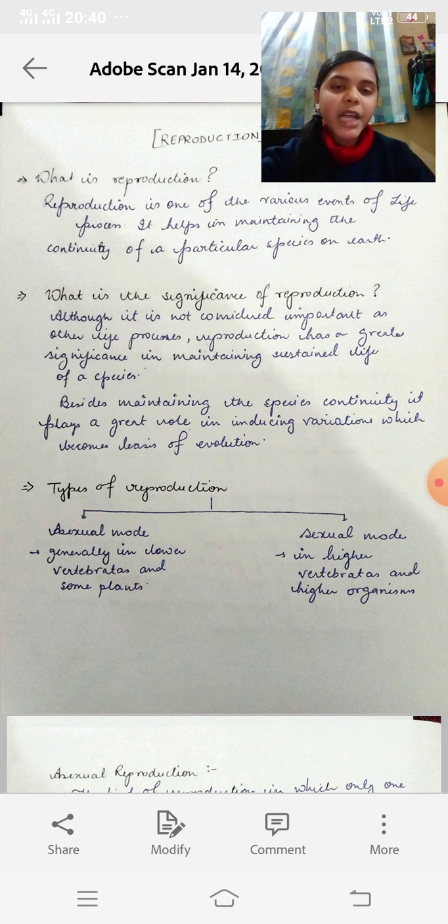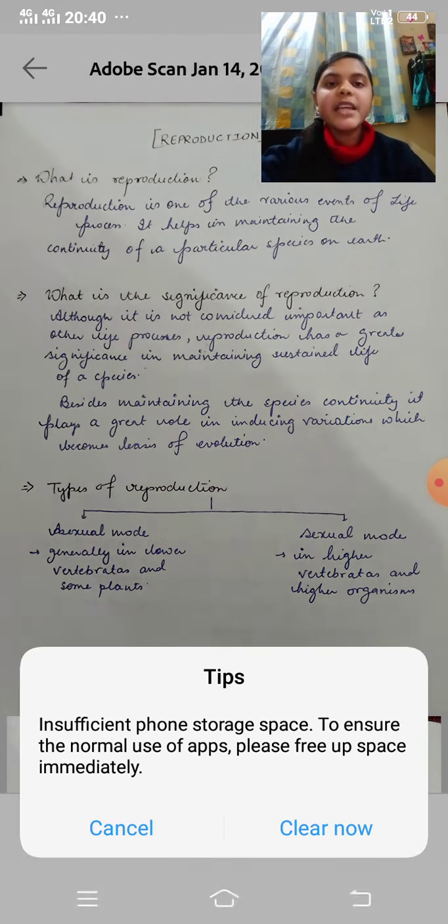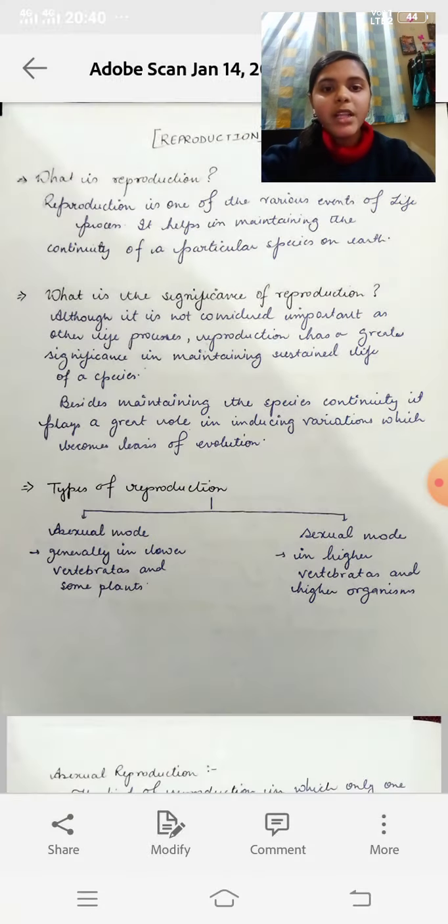There are two types of reproduction. One is the asexual mode of reproduction, while the other is the sexual mode of reproduction. Firstly, we will understand what the sexual mode of reproduction is. The sexual mode of reproduction is carried out generally by higher organisms, meaning mammals and some higher vertebrates follow this mode, and a few invertebrates also come under this group.